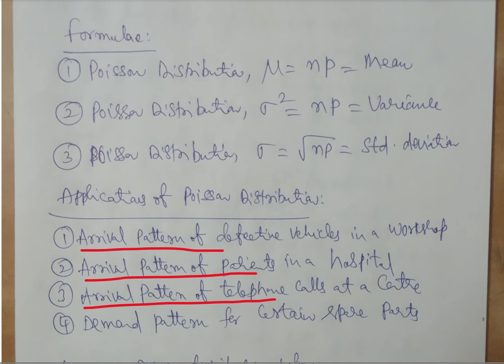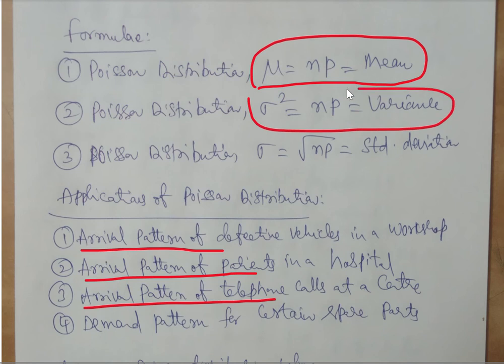Some of the formulae that we require in this Poisson distribution, in fact there is only one formula, that is the same formula for both mean and variance. So in Poisson distribution, mean mu is given as np. At the same time, variance is also given as np. Both mean and variance are one and the same in the case of a Poisson distribution. Once variance is given, we can calculate the standard deviation by taking the square root of variance.